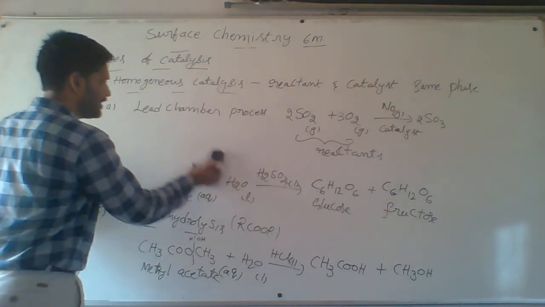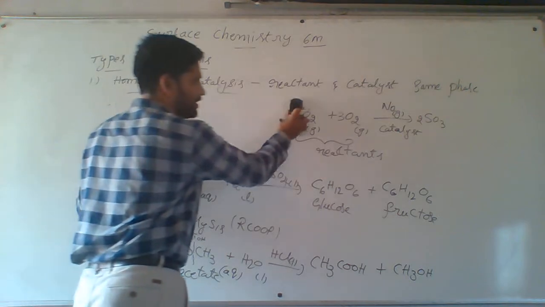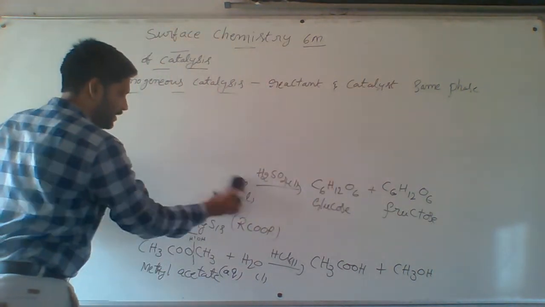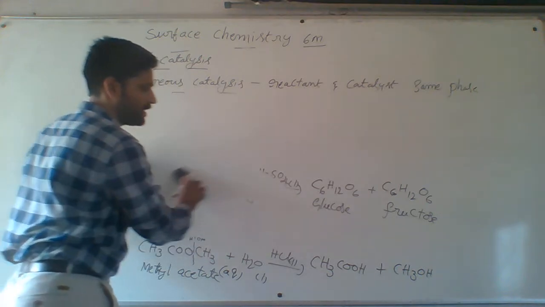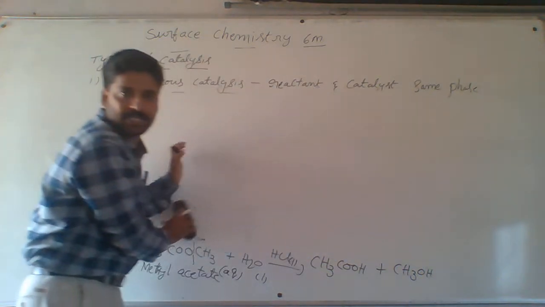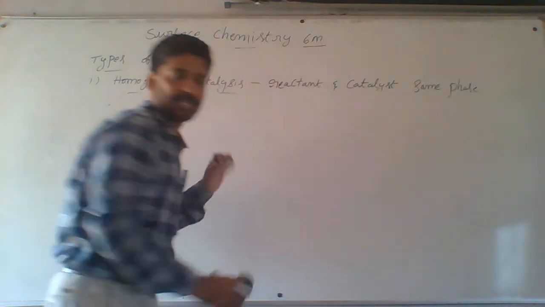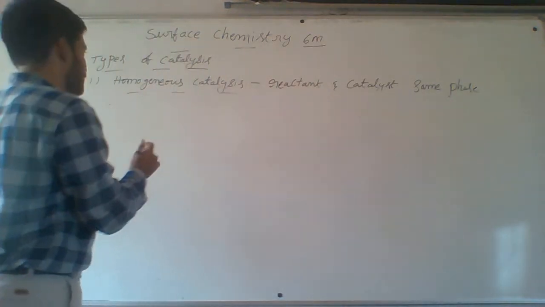Next one, after homogeneous catalysis, what are the examples? First one is the lead chamber process, where we are using NO, that is also the first example. Second one is sucrose hydrolysis and third one is ester hydrolysis. Those are the examples of homogeneous catalysis.